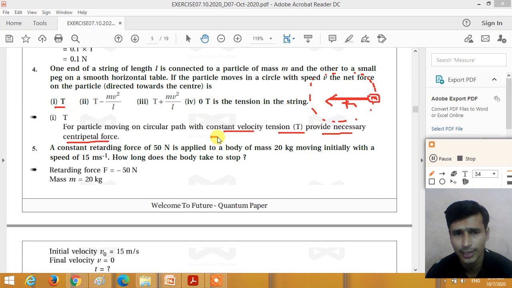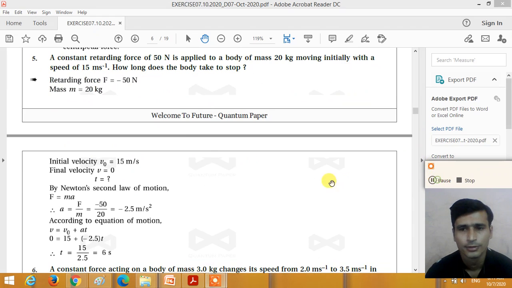For that, we can write a formula. Tension force T is equal to centripetal force. What is the formula of the centripetal force? m v square by r. Right? So the centripetal force is provided by the tension force T. So the answer is the first, capital T. Right? Understand? Question number 5.